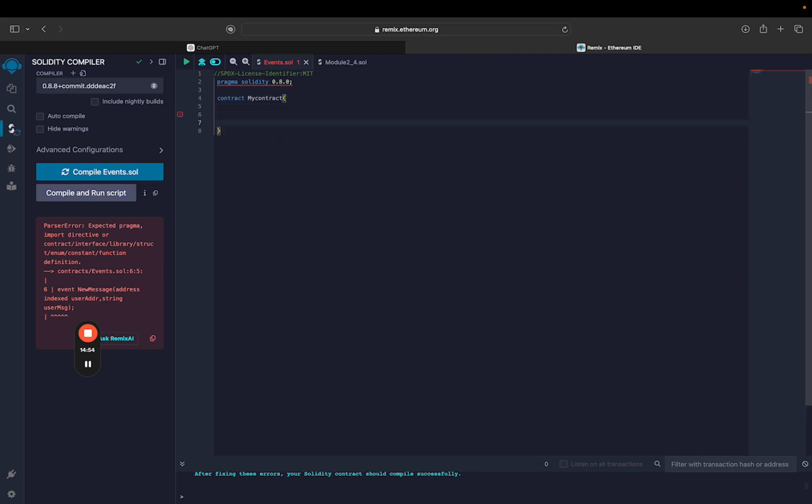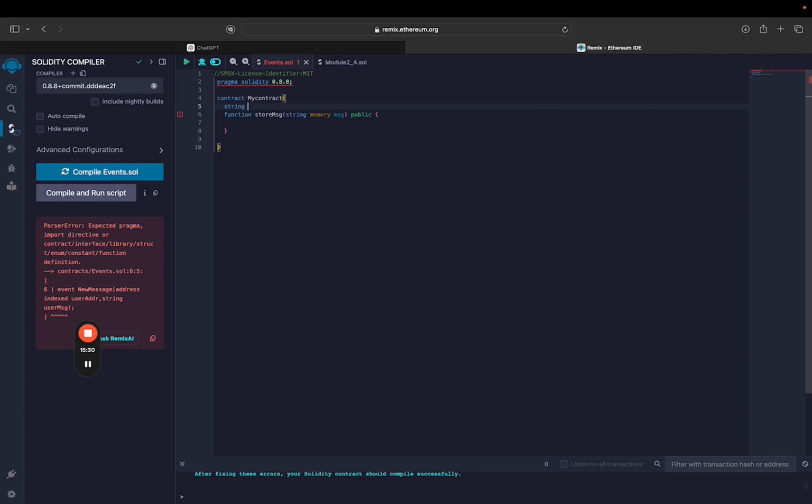Now we'll create a function which will take a string type variable as an input, that is a message which the user will send to the function, and will store it somewhere, and also emit an event whenever this function gets executed. So we'll name it storeMessage, with a string memory message. This will be a public function, and won't return anything. And now we'll be storing this message in a variable named lastMessage, so we'll have to first define it.